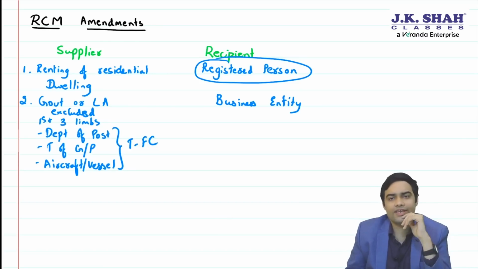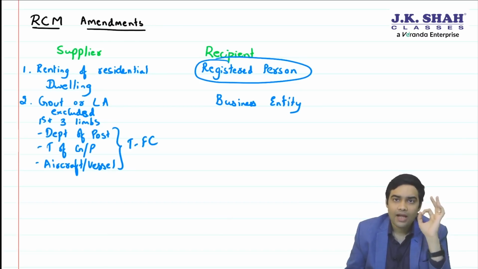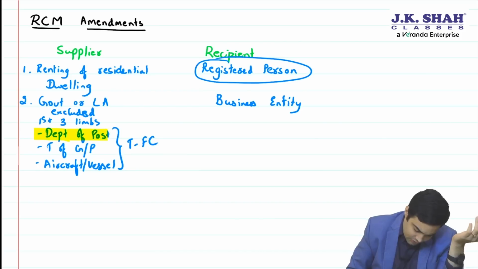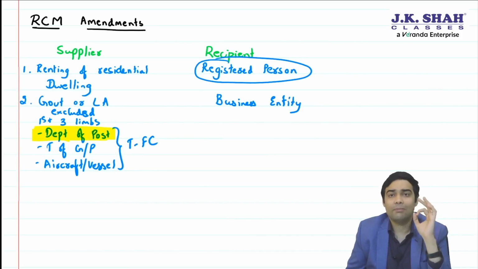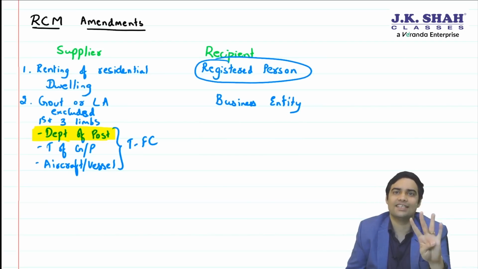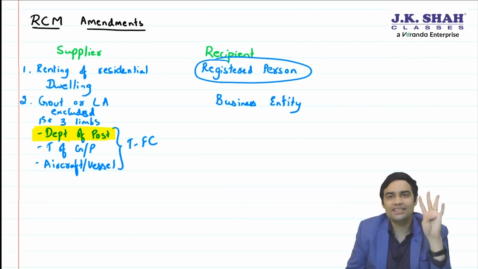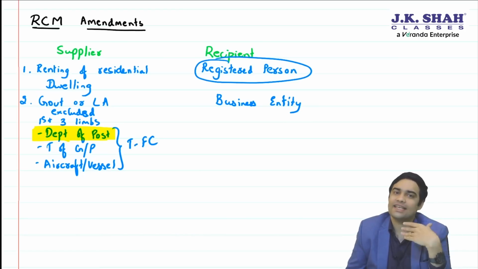Then what has changed, sir? This though we already know. Now, in the first three limbs, the first limb, department of post, earlier it said only 4 services: speed post, express parcel post, life insurance, agency services, because only these 4 were taxable. Now any service by department of post is taxable.